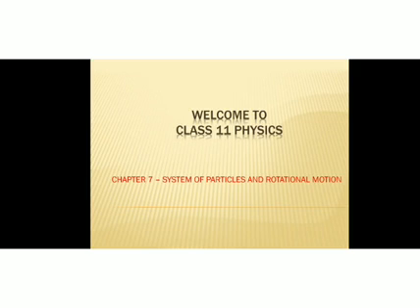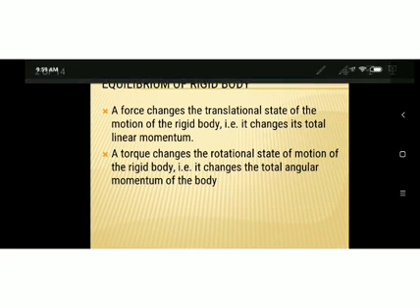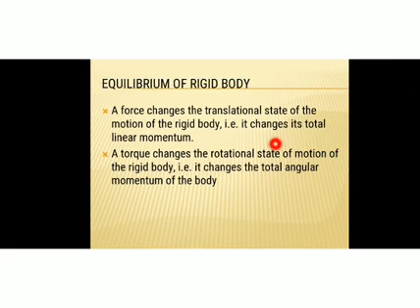So let's continue with our lesson, System of Particles and Rotational Motion. Today we are going to discuss equilibrium of a rigid body. So what do you mean by equilibrium? See, a rigid body can be considered in an equilibrium state if it has both rotational and mechanical equilibrium. That means rotational and translational equilibrium.